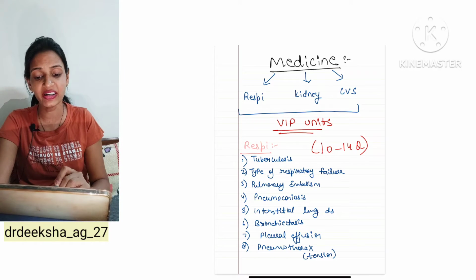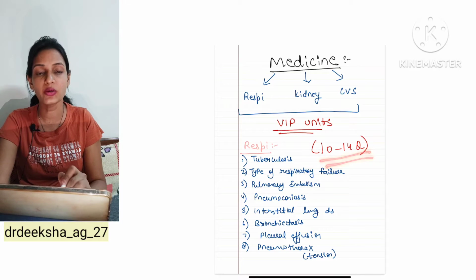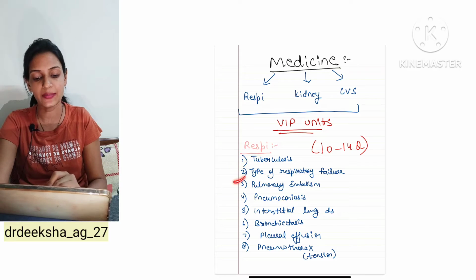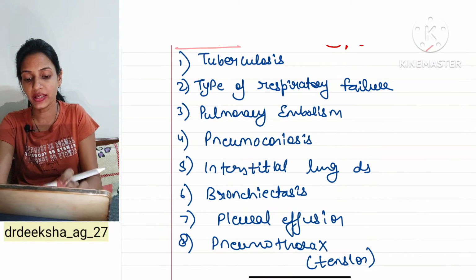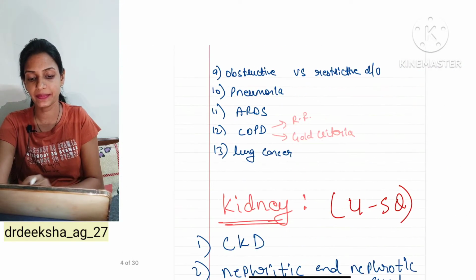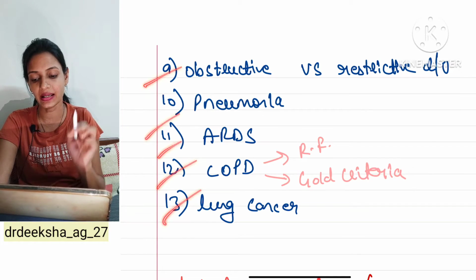So, if I talk about the VIP units, they have 10 to 14 questions just from the respiratory unit, in which you have to read TB, types of respiratory failure, pulmonary embolism, pneumoconiosis, interstitial lung disease, bronchiectasis, pleural effusion and pneumothorax, and obstructive versus restrictive pneumonia, ARDS, COPD and lung cancer.